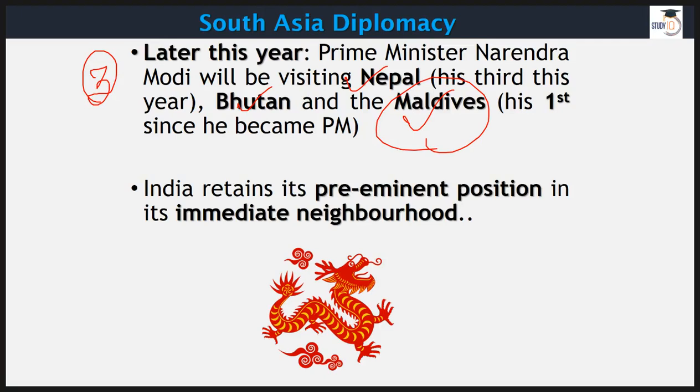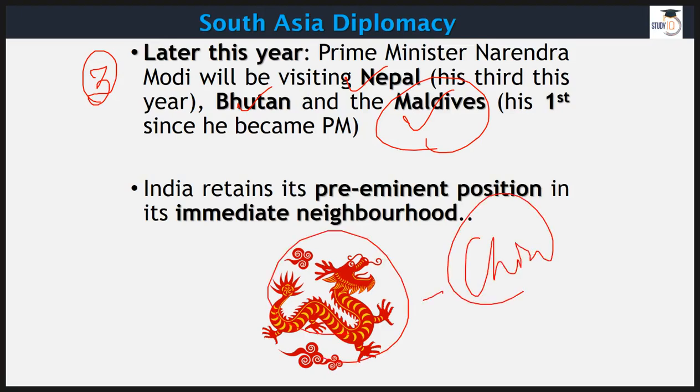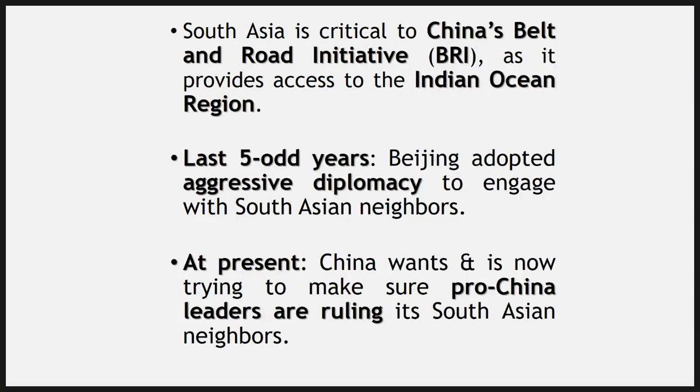But in the recent past, we have seen this dragon, that is China, dancing over here. With the help of its BRI and deep pockets, China has managed to get many South Asian nations on its side, or rather, South Asian countries are a bit attracted towards China because of various things offered by China.